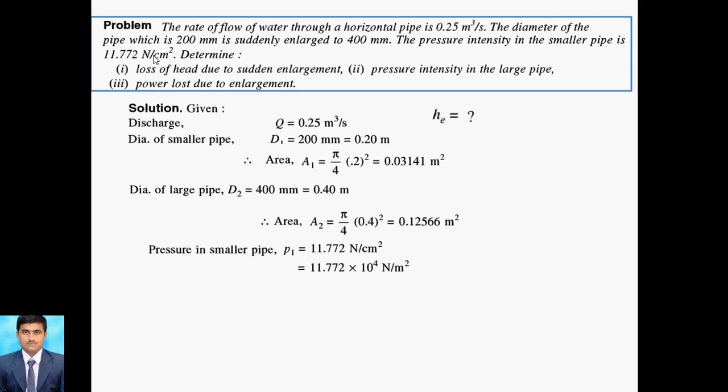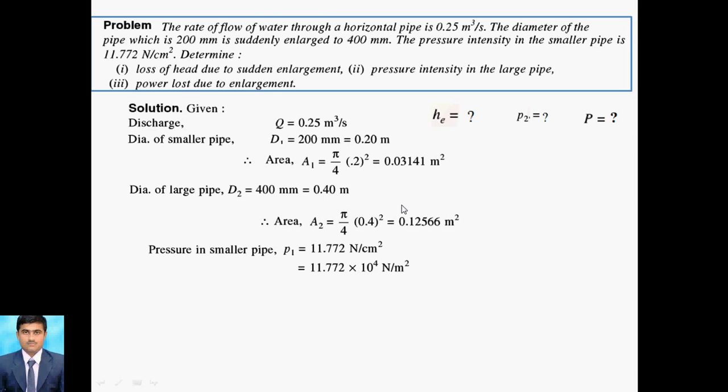Now we require HE, which is unknown, then the P2 value, that is the pressure intensity in the larger pipe, and the power loss due to enlargement P, also unknown. So these are the three terms we require. As per the data, first we need HE. HE is nothing but V1 minus V2 whole square upon 2g. To calculate V1 and V2, we use the continuity equation: Q is equal to A1 V1 and Q is equal to A2 V2.